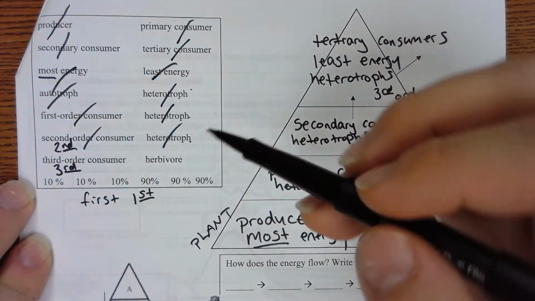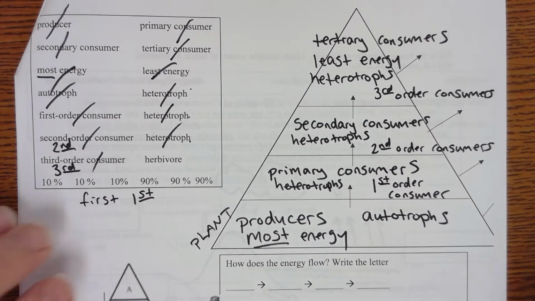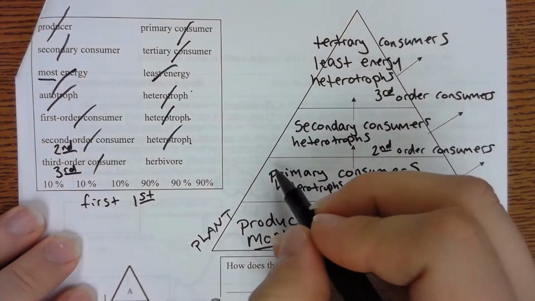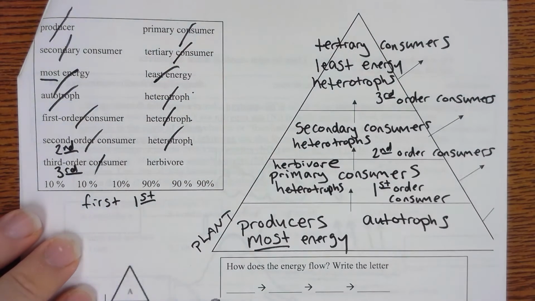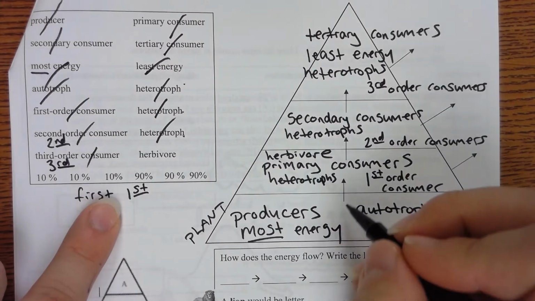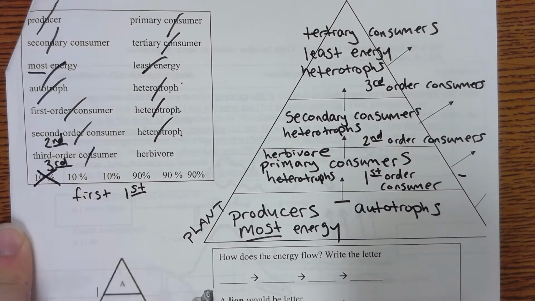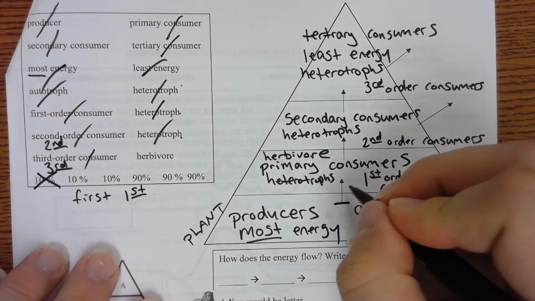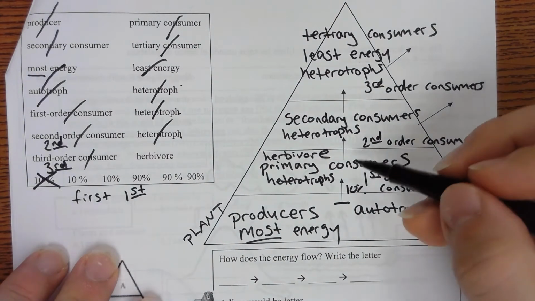Herbivore, where does herbivore go? Herbivores are primary consumers, so you can write herbivore here. Okay, where do I put 10%? Do I put 10% here, or do I put 10% here? What do you think? Very good. I have to put 10% here.